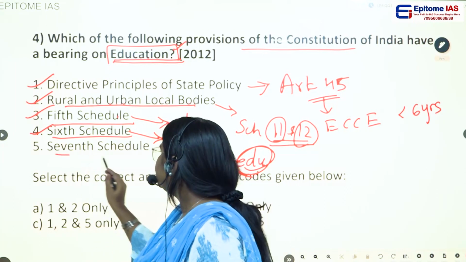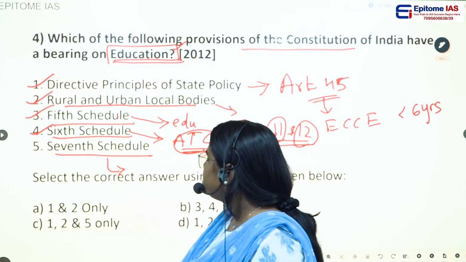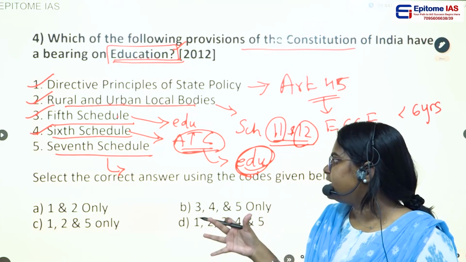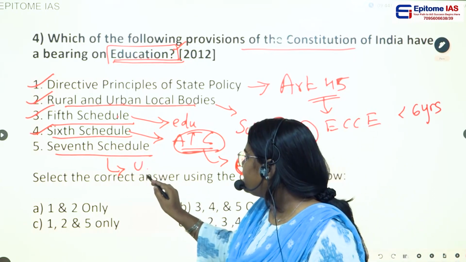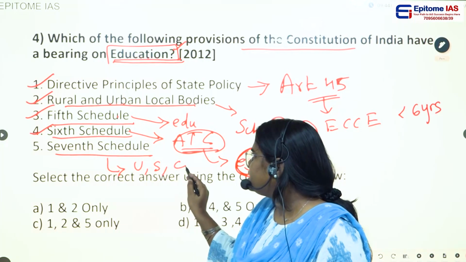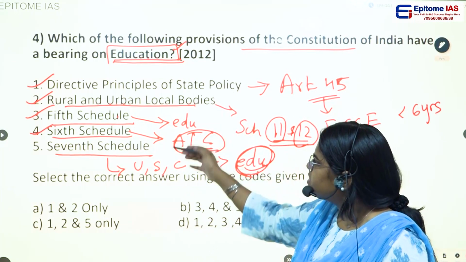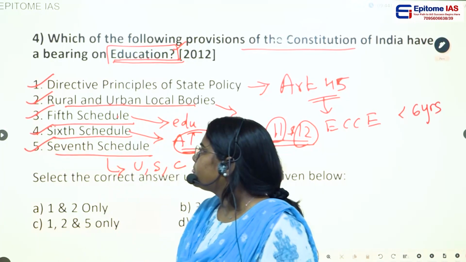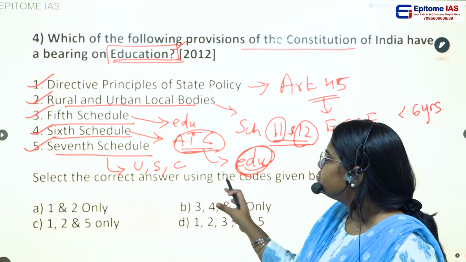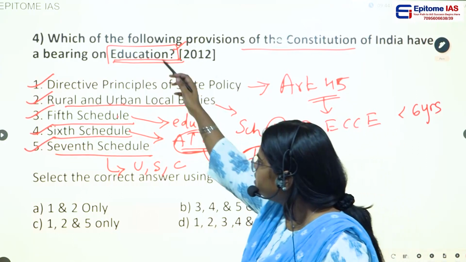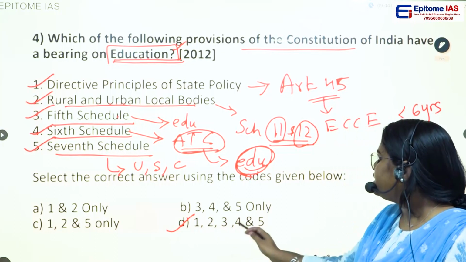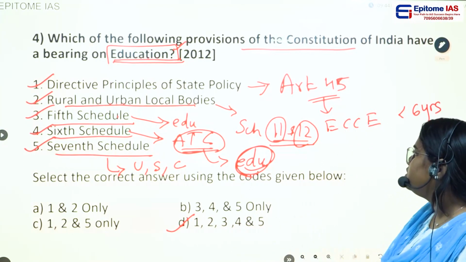In the 7th schedule, what is the 7th schedule? It is the distribution of power between the center and state. We have the union list, the state list, and the concurrent list. Yes, we have education in the list. So the 7th schedule will also have a bearing on education. So the answer would be all of these things. So that is option D, 1, 2, 3, 4 and 5.